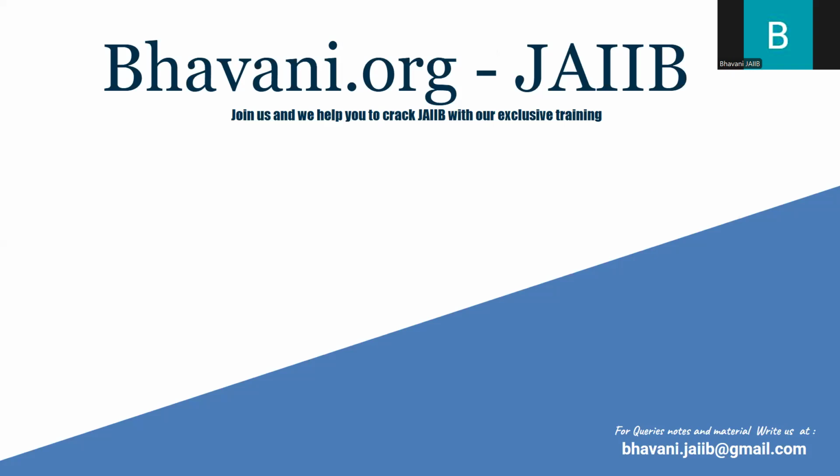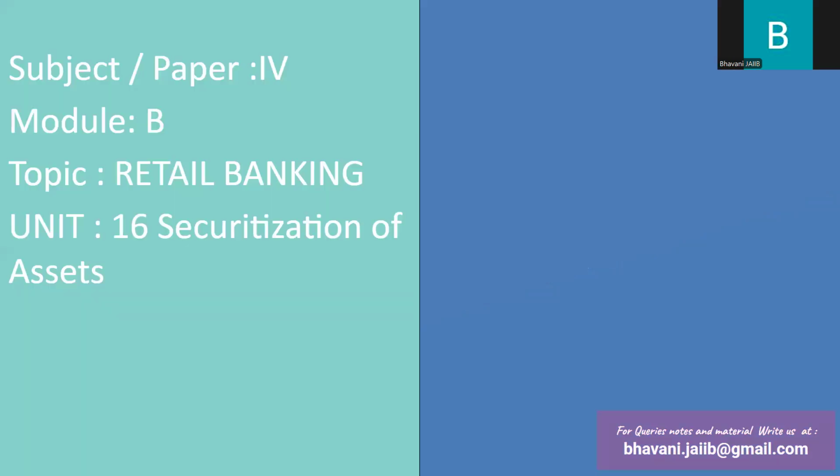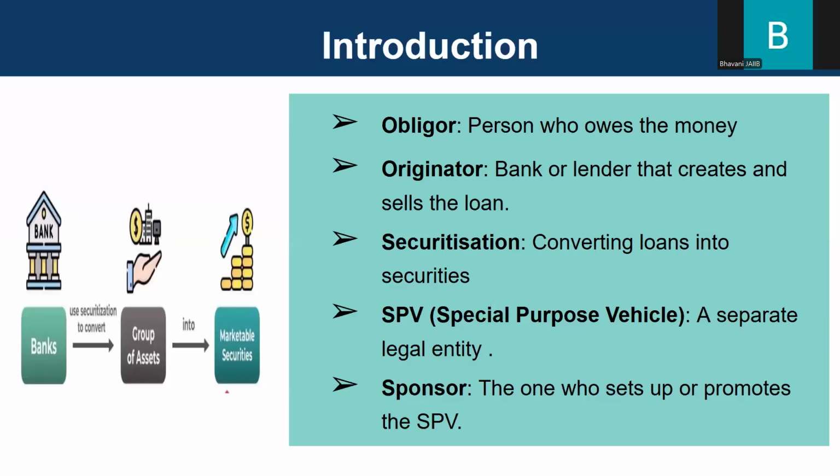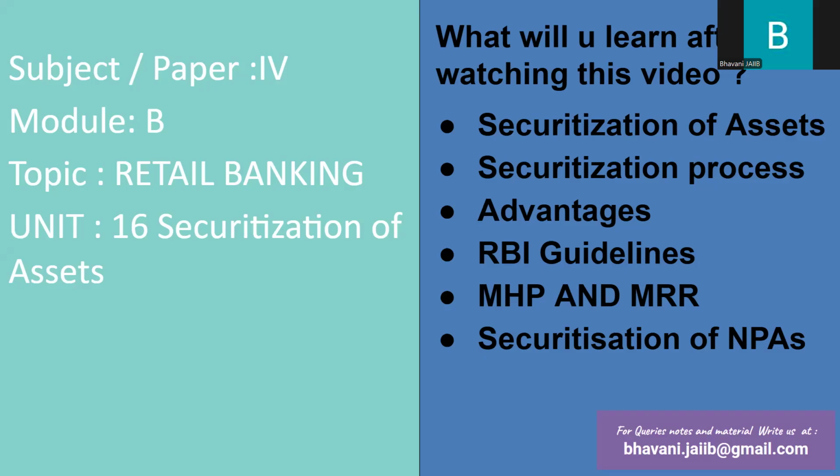Today we are talking about retail banking specially made for Indian bank employees aiming to crack JAIIB. In our journey through paper 4 module B, we start with the 15th unit, securitization of assets. Here we will be learning about the securitization of assets, securitization process, the advantages, RBI guidelines, MHP and MRR, securitization of NPAs.